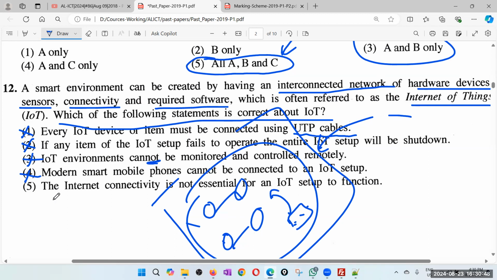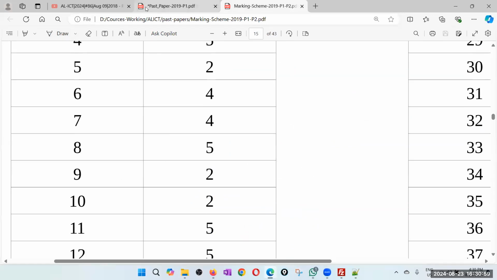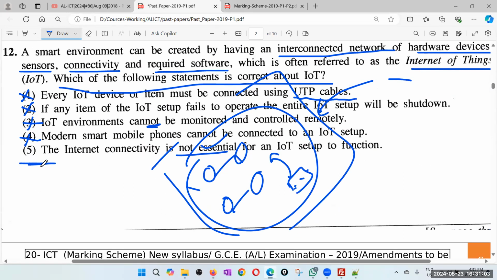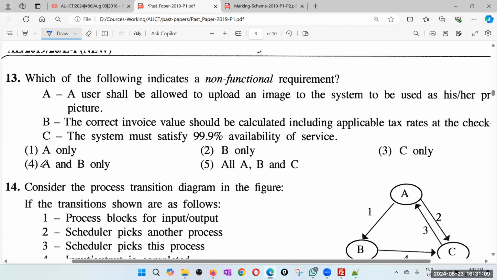So I'll go for the fifth one because it says not essential. Yes, not essential. So I'll go for the fifth one. Answer is 5. Yes. So I hope that answer is clear. Okay. Right, 13.